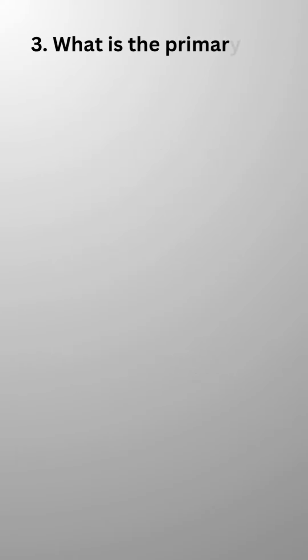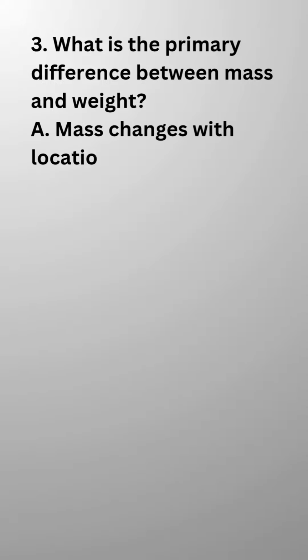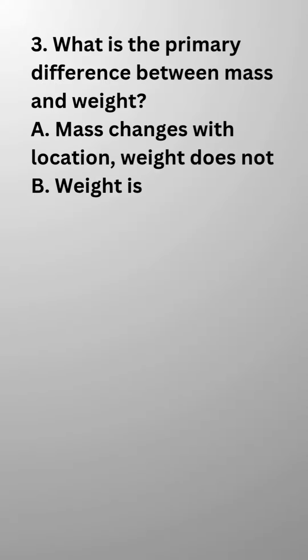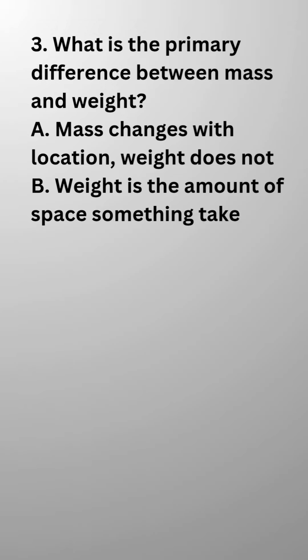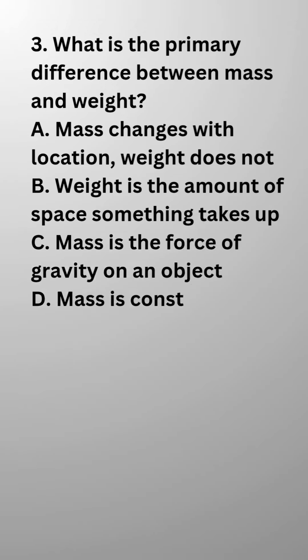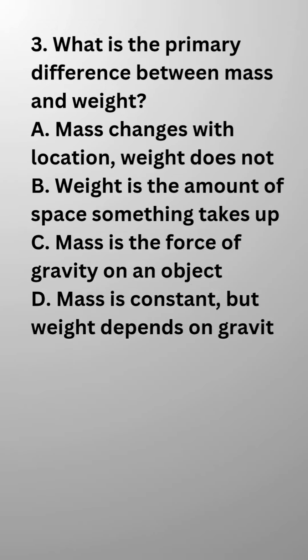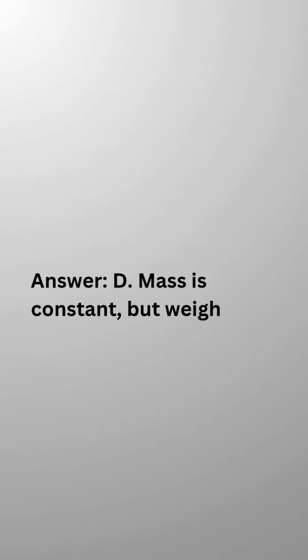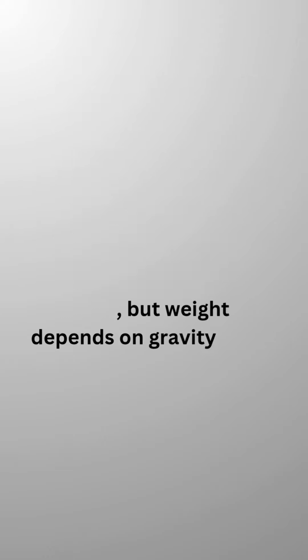3. What is the primary difference between mass and weight? A. Mass changes with location, weight does not. B. Weight is the amount of space something takes up. C. Mass is the force of gravity on an object. D. Mass is constant, but weight depends on gravity. Answer: D. Mass is constant, but weight depends on gravity.